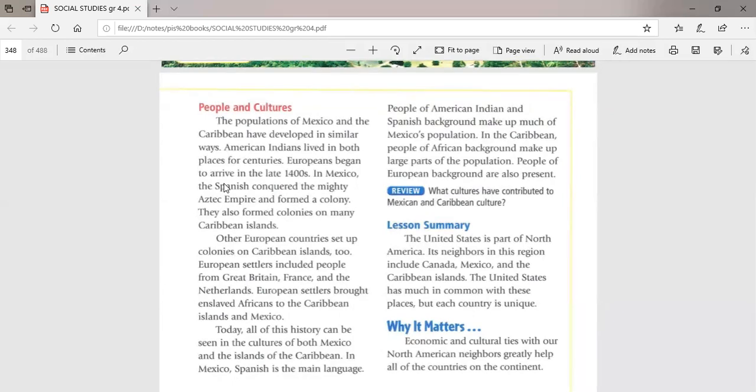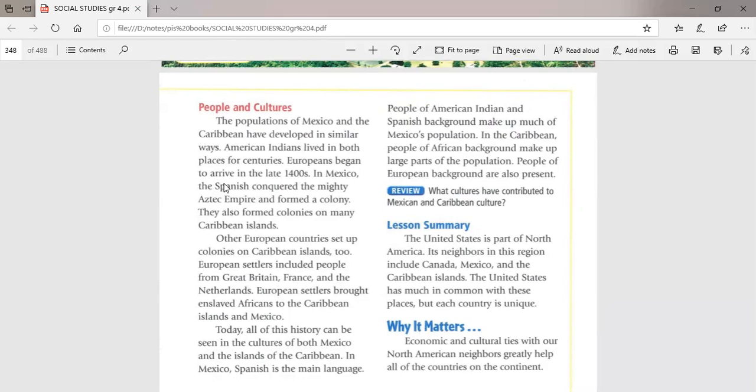After Mexico got its freedom, nowadays the Mexican people speak the Spanish language, but some of the Caribbean islands are related to America, some to Mexico, and some to European countries, okay? And you know that those Europeans who settled in Mexico brought Africans, I'm sorry, to work as slaves.